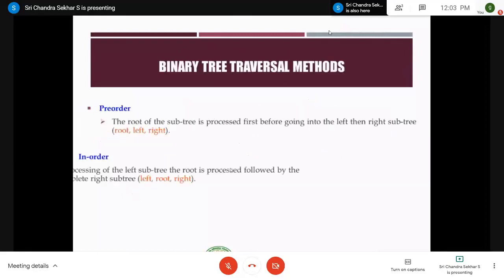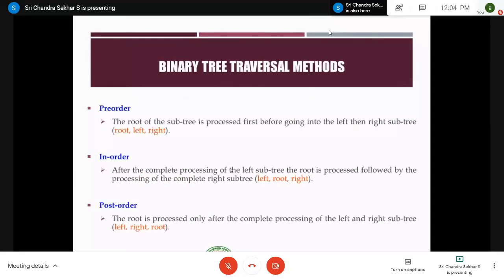And coming to the binary tree traversal methods, this is very important. Traversal means visiting all the nodes in the binary tree in a specific order. We can apply these traversal methods not only for binary trees but also for binary search trees or complete binary trees, whatever it may be.